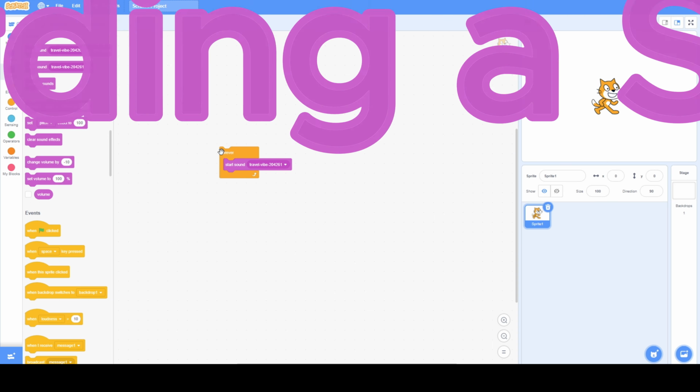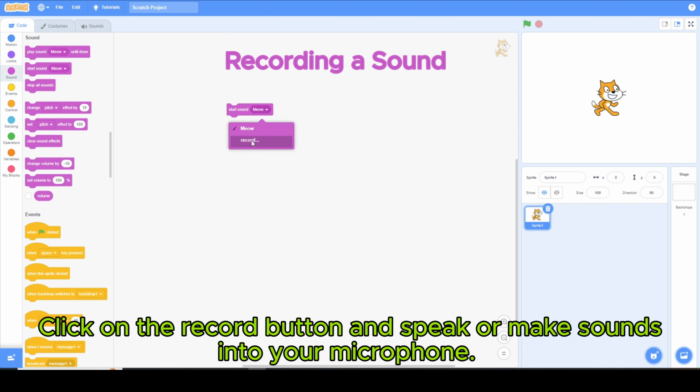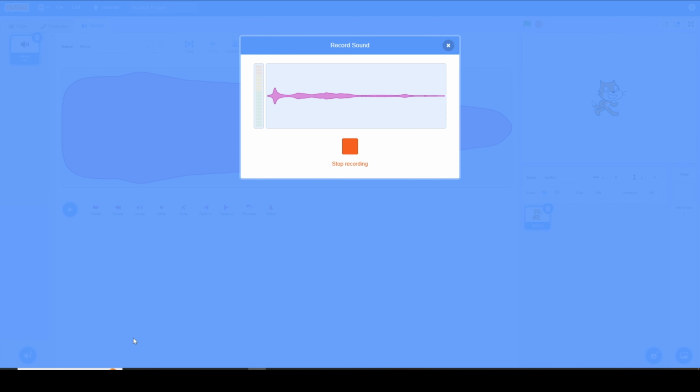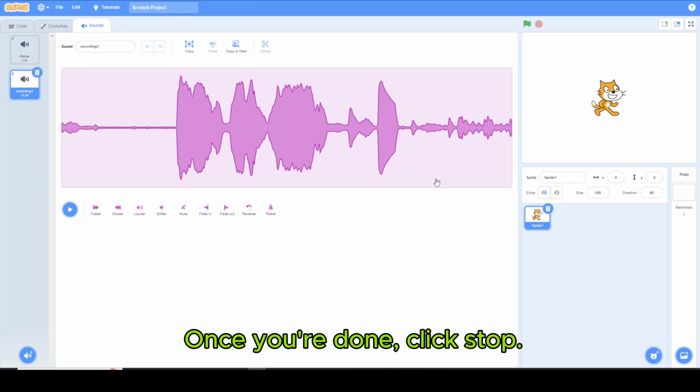Recording a sound. If you want to create your own sounds, you can use the Record in Play sound block. Click on the Record button and speak or make sounds into your microphone. Once you're done, click Stop.